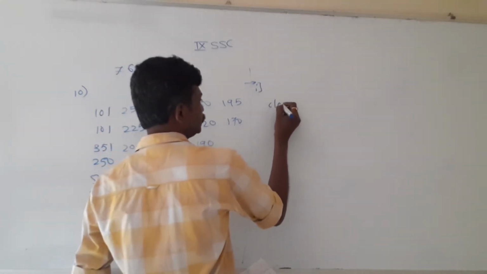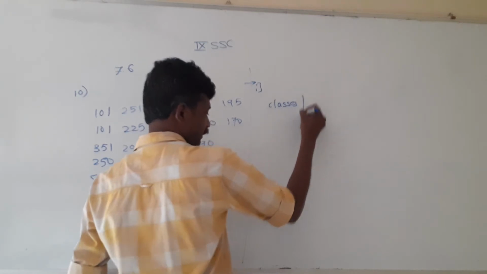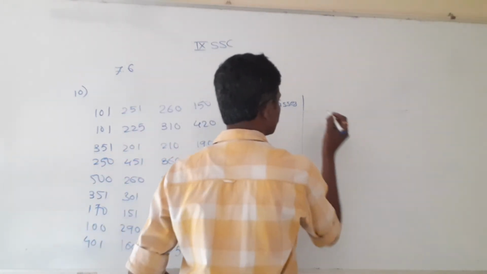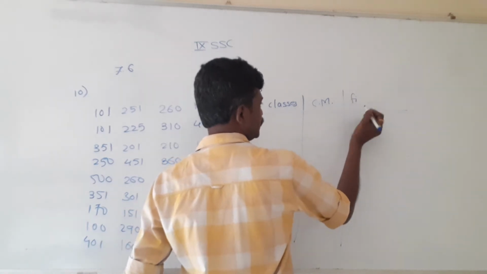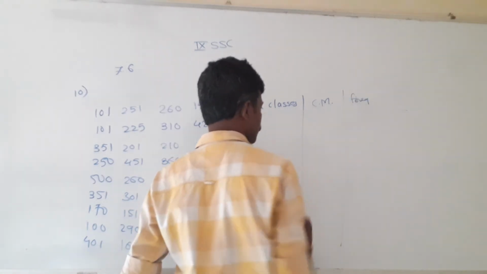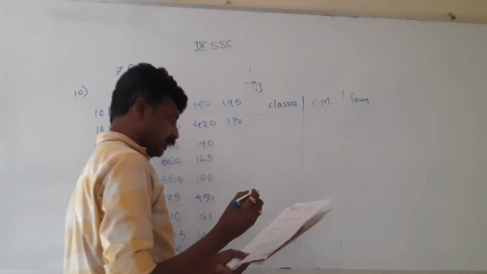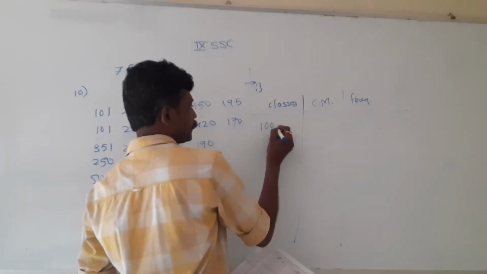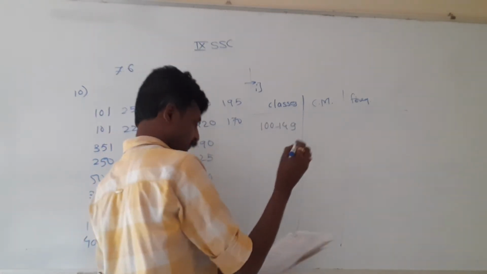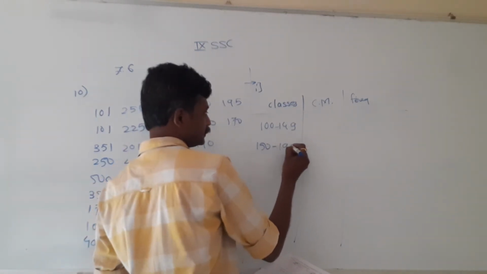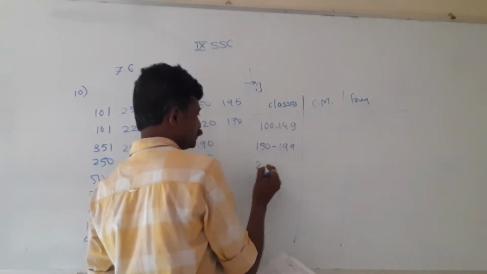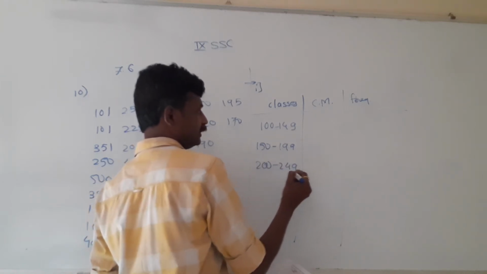First it will be classes. Classes, it is suggested to us. As per that we will go to class mark and then frequency. So the classes suggested are 100 to 149 first class, then 150 to 199 second class, 200 to 249 third class.